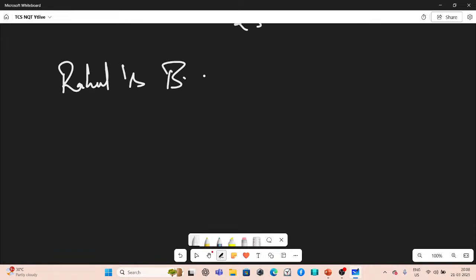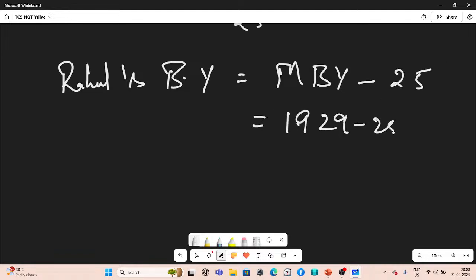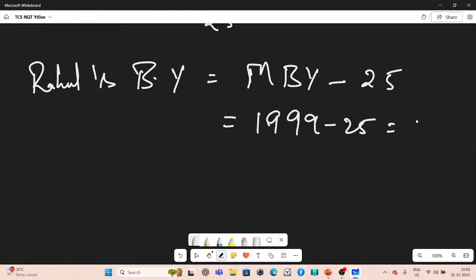So Rahul's birth year is equal to mother's birth year minus 25. That means 1929 minus 25, that is how much? Sorry, I think I'm making a mistake. 1999 minus 25, that would be 1954. So now we can determine the exact birth year of Rahul.